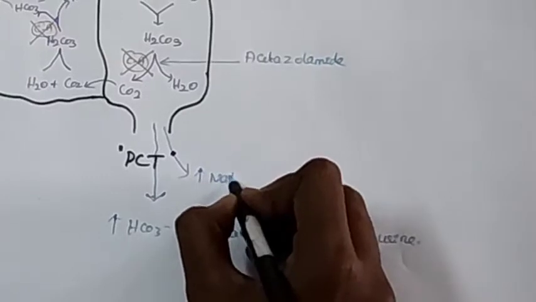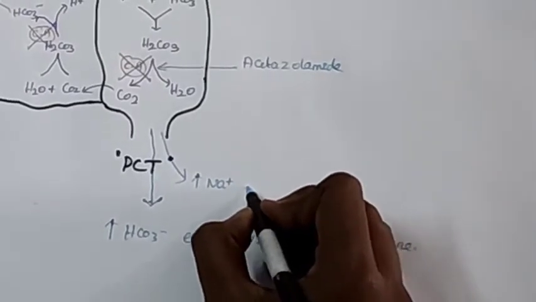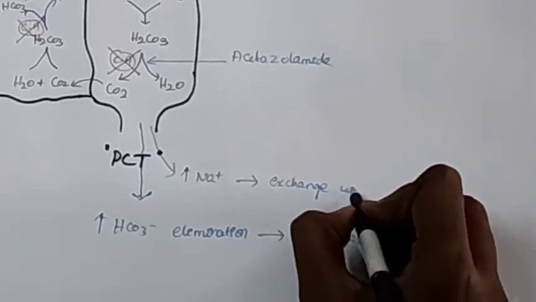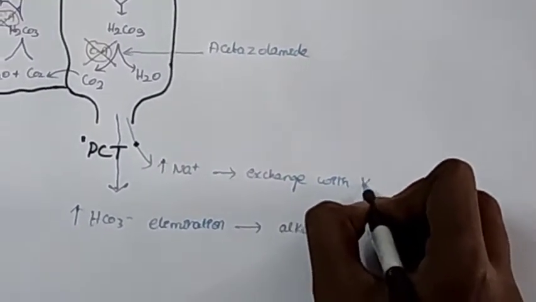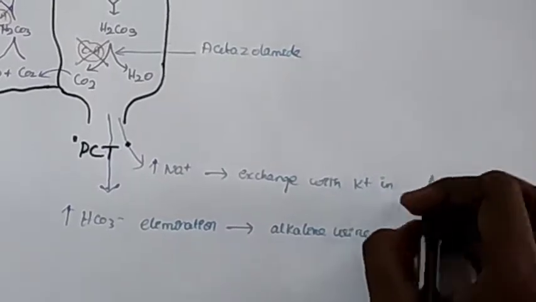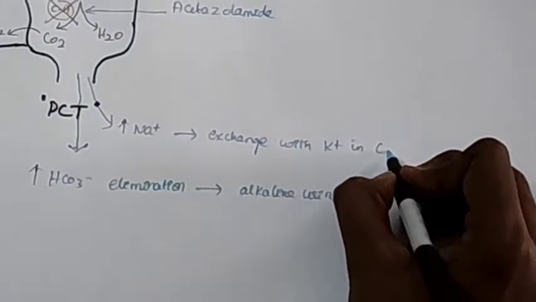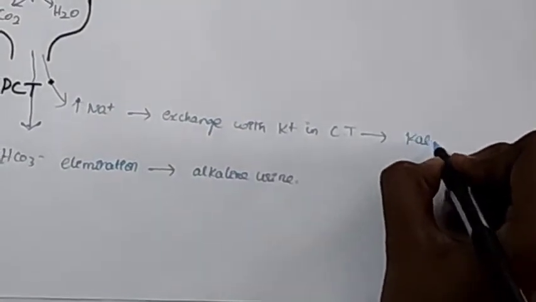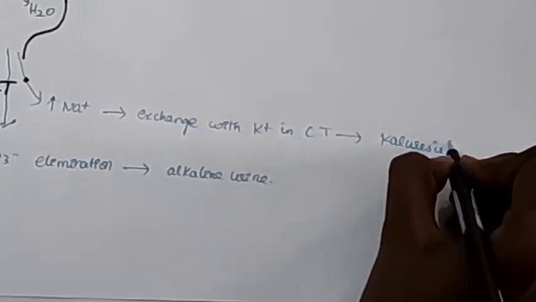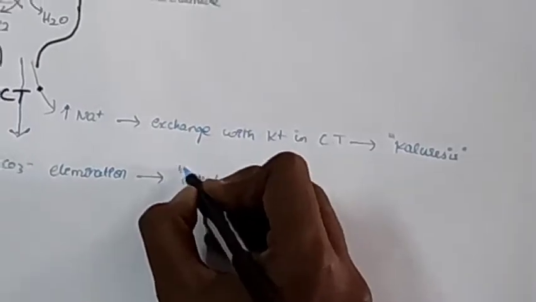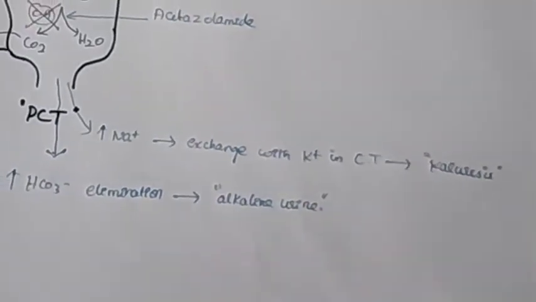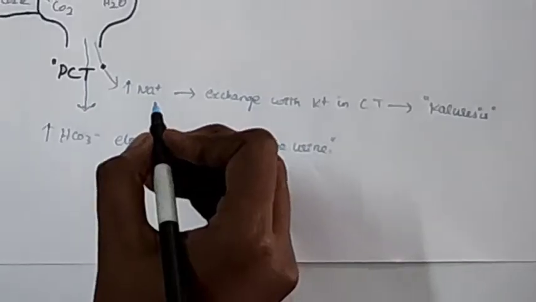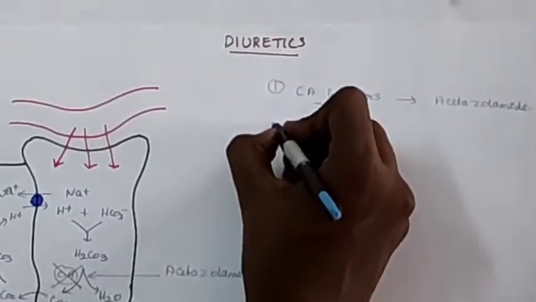So there is excess of sodium in the urine, which is exchanged with the potassium ion in the collecting tubule. This causes increased level of potassium in urine, called as caluresis. So here alkaline urine and caluresis occurs. This is the mechanism of acetazolamide, that is carbonic anhydrase inhibitor.